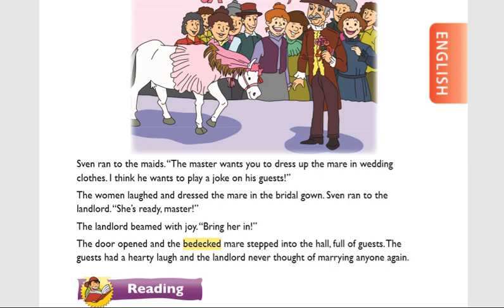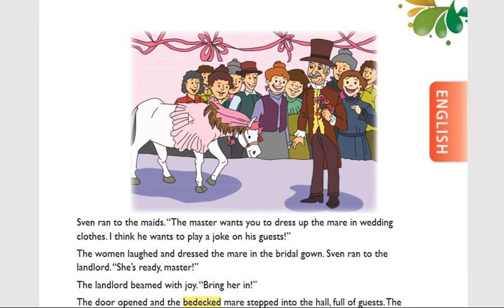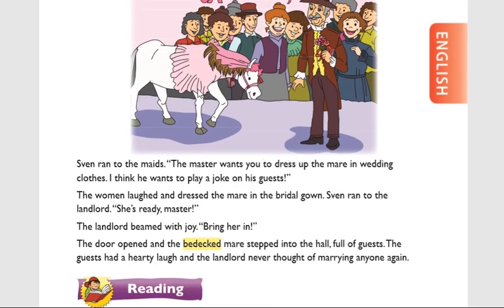So when the mare came in with a decoration like a bride, and the decoration was everything completed, and the door opened and she entered, all the guests laughed. Why did they laugh? It is a female horse. He is a human being. It is an animal. How can they both get married? That's why everybody laughed.